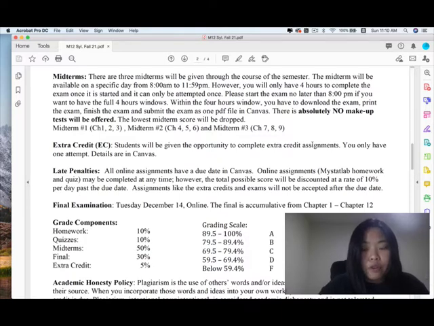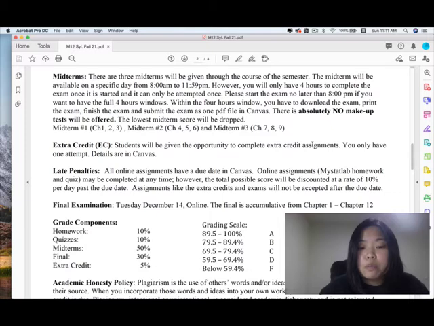And you do have 4 hours to complete the exam once it is started, and it can only be attempted once. Please start the exam no later than 8 p.m. if you want to have a full 4 hours window. Within the 4 hours window, you have to download the exam, print the exam, finish the exam, and submit it as one PDF file in Canvas. And there is absolutely no makeup test that will be offered.